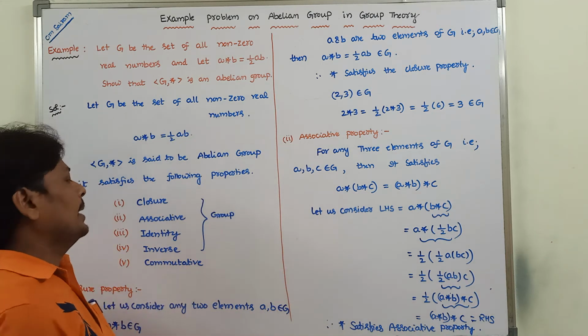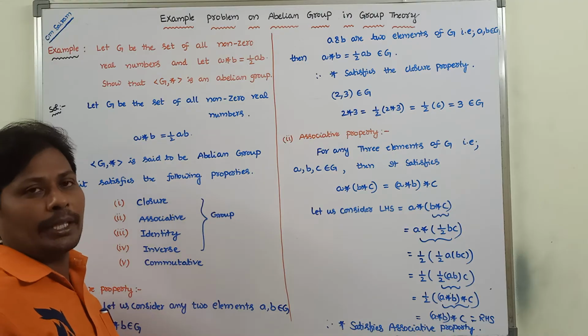Okay, next, the third property is the identity property.